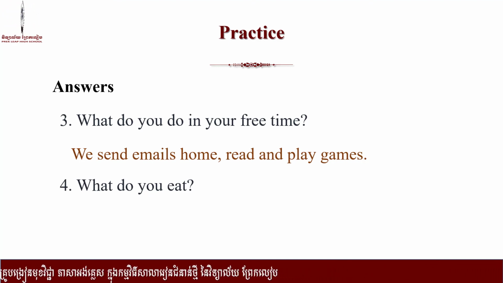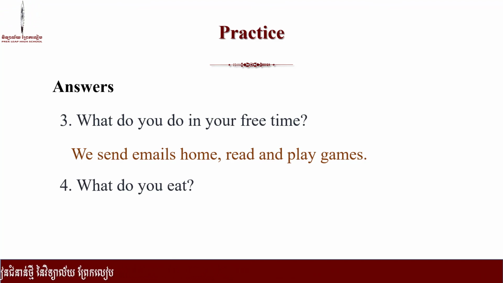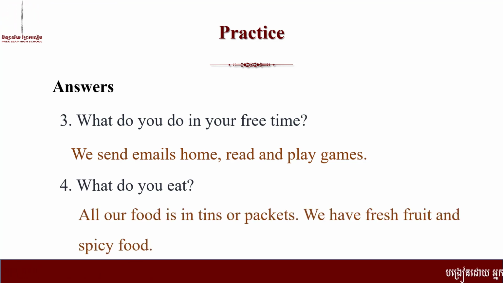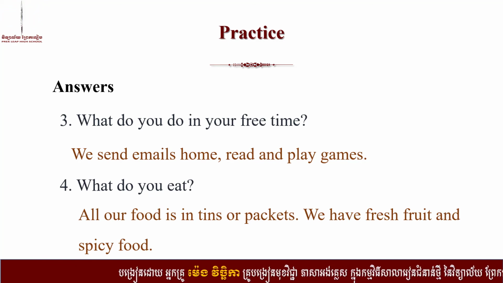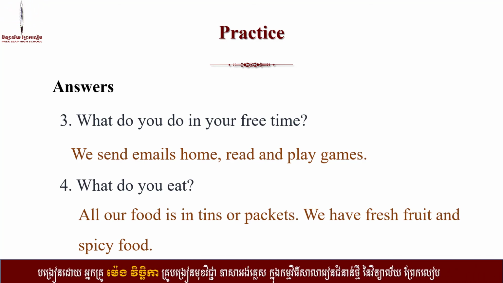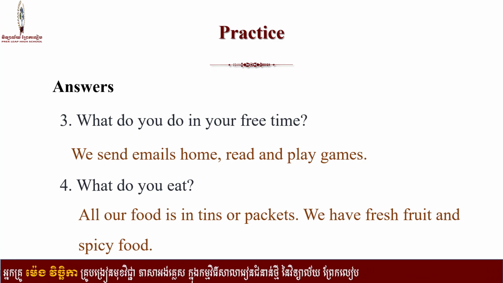Number 4, what do you eat? So information from the astronaut, everyone. What do they eat? Alright. Yes, all our food is in tubes or packets. We have fresh fruit and spicy food. Okay. So they have fresh fruit and spicy food.